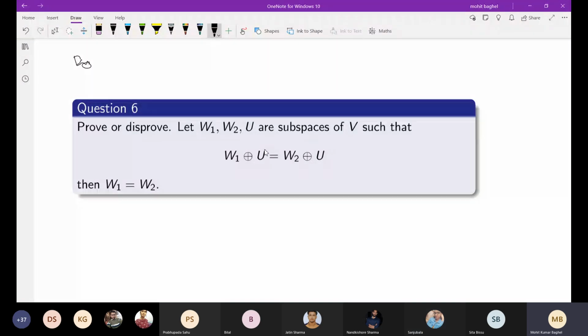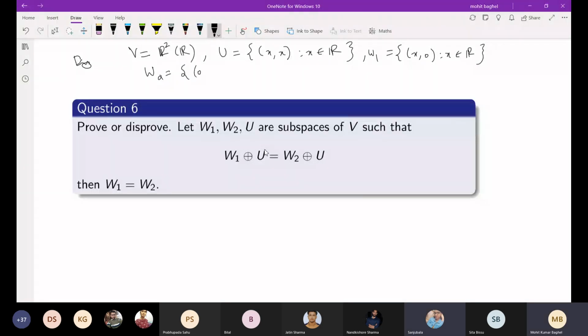V is R2 over R, sir, and U is equal to (x, 0), where x belongs to R. W1 equals (x, 0), where x belongs to R. W2 is (0, y), where y belongs to R.